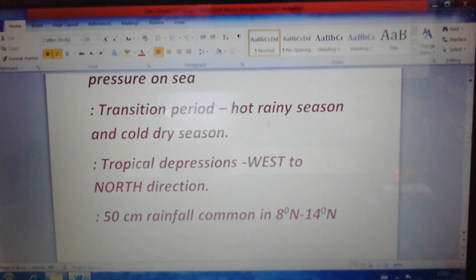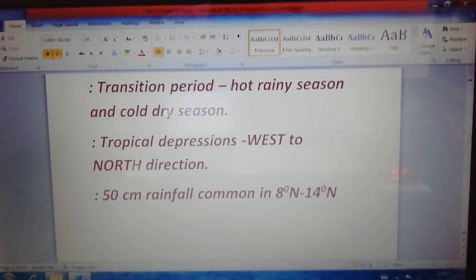The next characteristic feature of the retreating southwest monsoon wind is that it creates tropical depressions also. Low pressure, tropical depression. It is the period of tropical depressions or low pressure systems which travel across the country in the west to northwest direction, especially the country's western side. Western side means the Haryana, Punjab region to the northwestern side of the country.